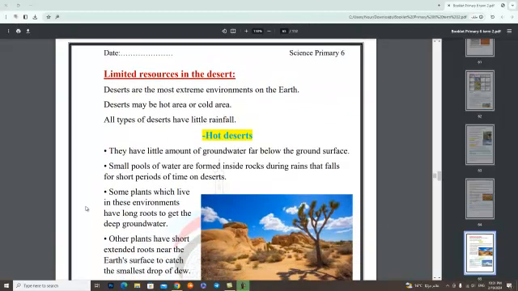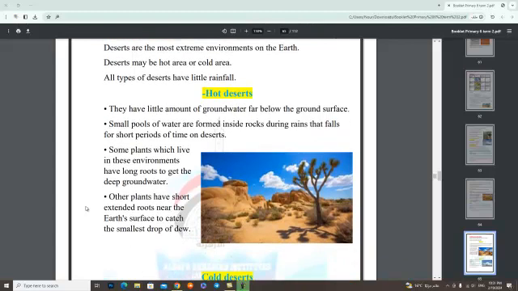Limited resources in the desert. Deserts are the most extreme environment on the earth. Deserts may be hot areas or cold areas. All types of deserts have little rainfall. There are two types of deserts.